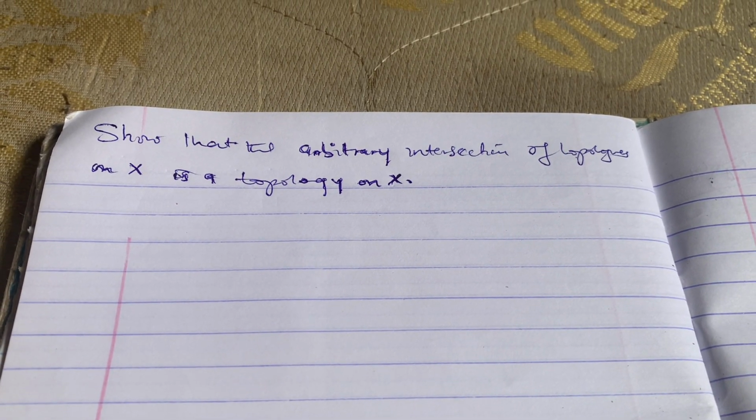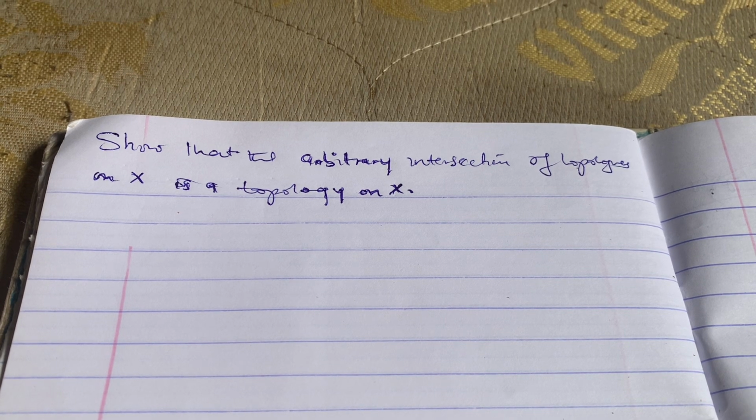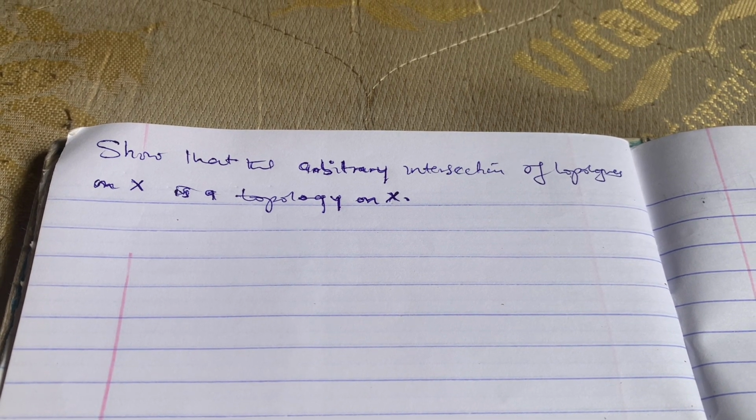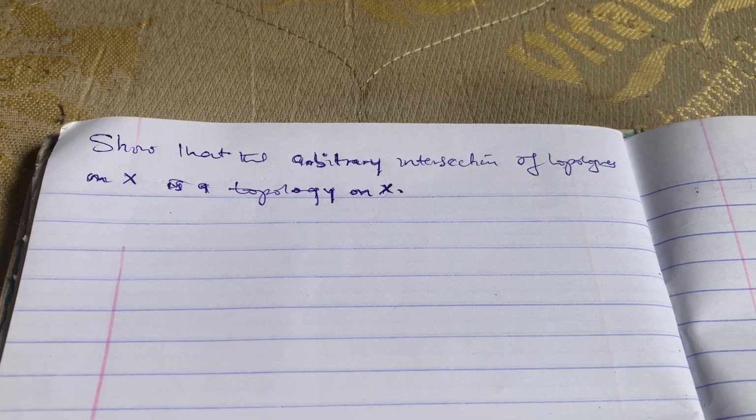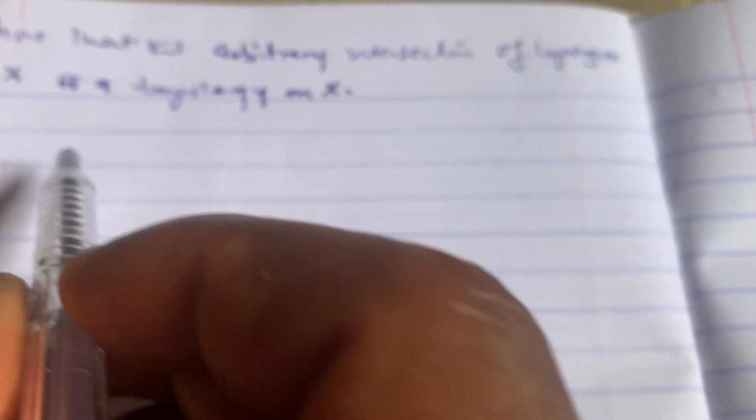In this video we want to show that the arbitrary intersection of topologies on X is a topology on X. So here's our proof.